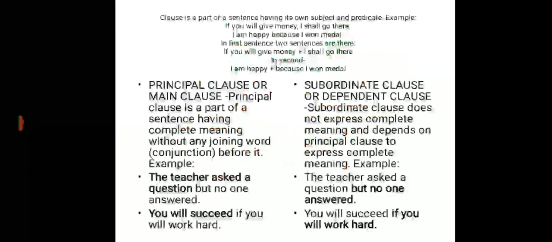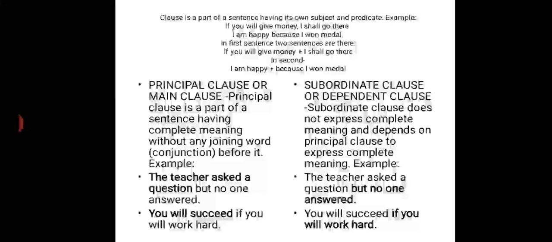In the first sentence, two clauses are there: if you will give money, plus I shall go there. In the second, I am happy, plus because I won a medal. Now you see, it means in the first sentence also two clauses are there, and in the second also two clauses are there.